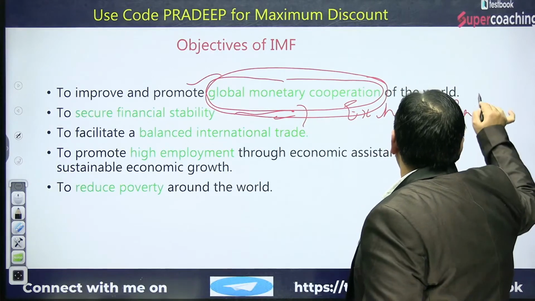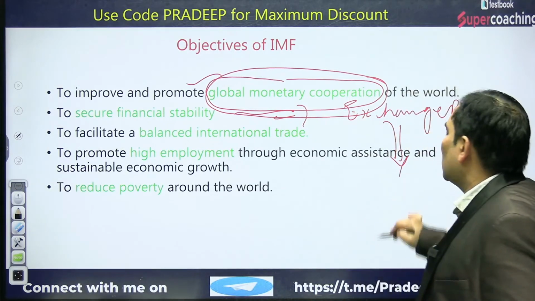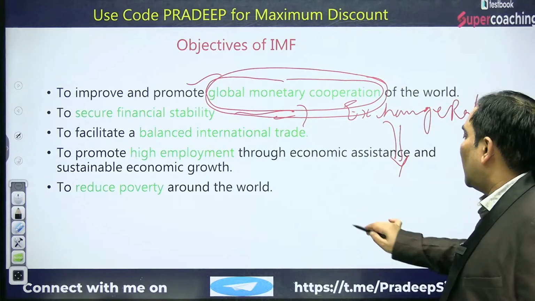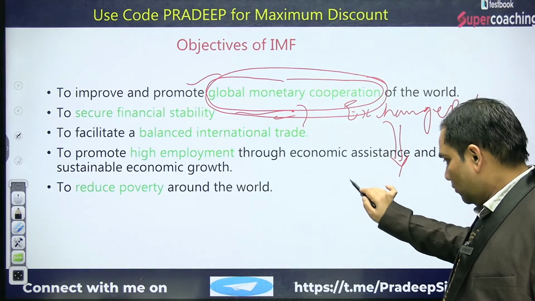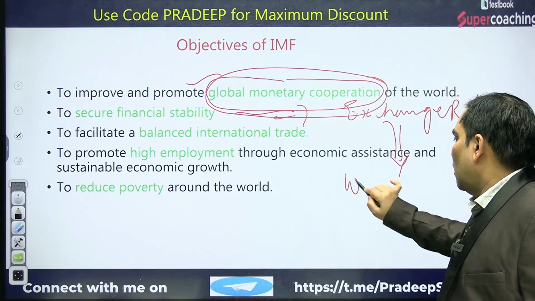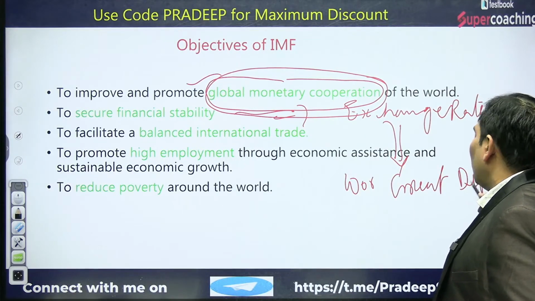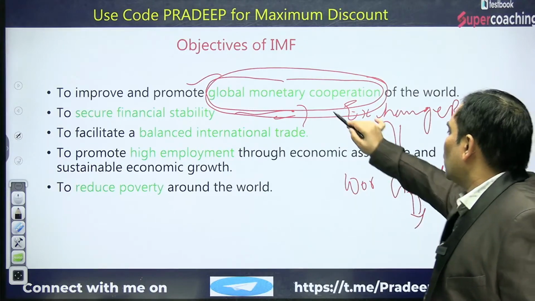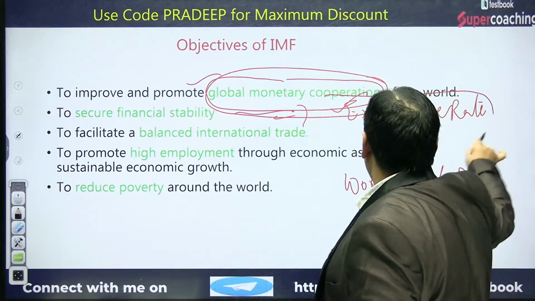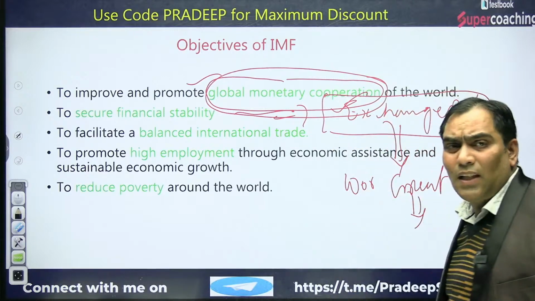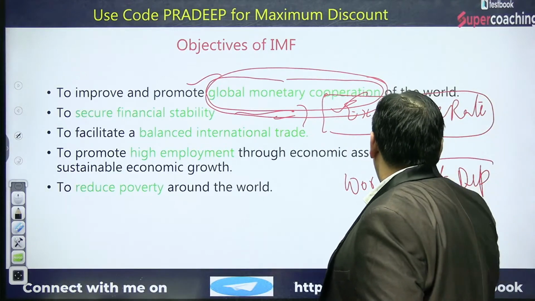As I said in my introductory session, there was the Great Depression because of competitive devaluation of their currency. So that means there is continuous devaluation of their currency by the respective countries. That's why the Great Depression took place.